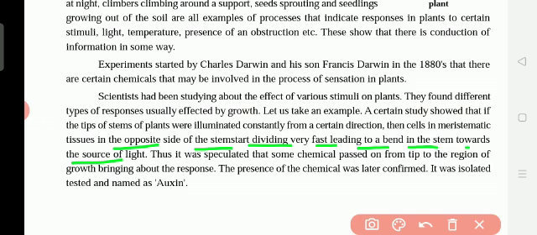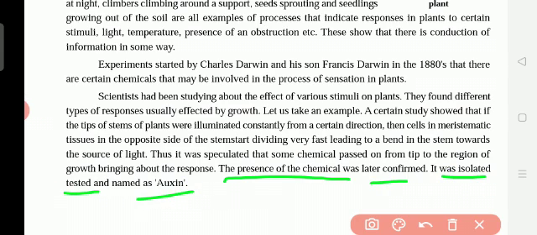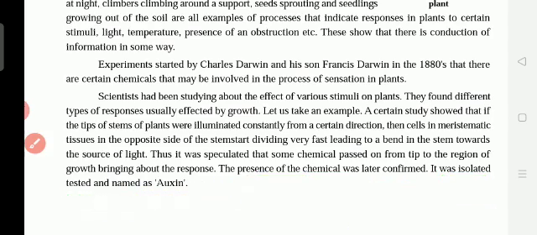Why? It is the growing plant, so it was speculated that some chemical passes from the tip to the region of growth, bringing about the response. So on the tip of the plant there is one chemical called auxin. Underline this point: the chemical was later isolated, tested and named auxin. So auxin is important for the growth of the plant.